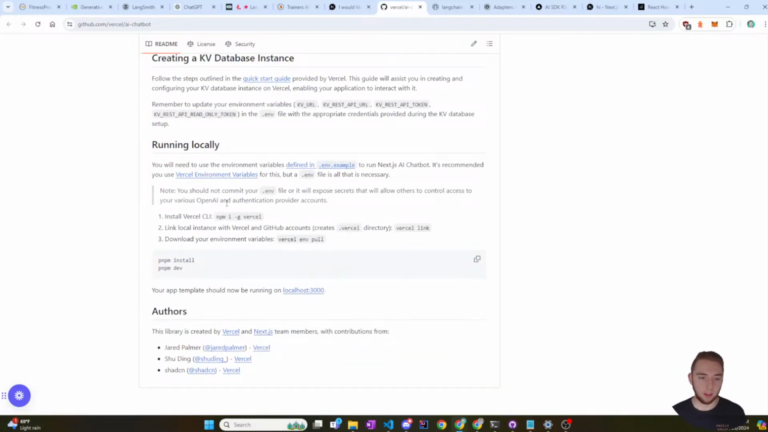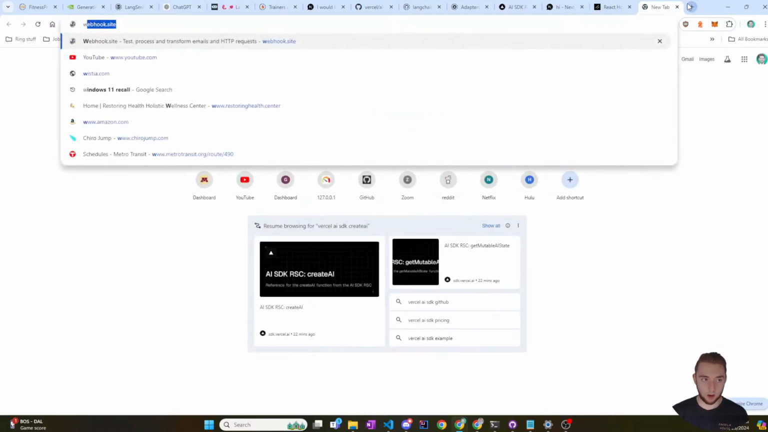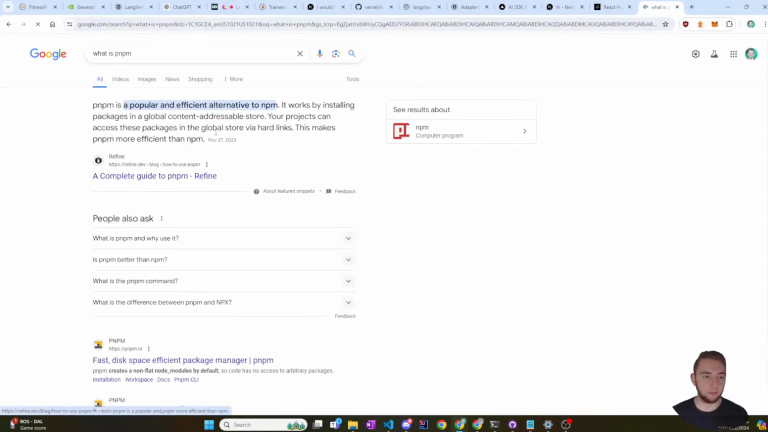Running locally. PNPM. What the heck is PNPM? I wonder if it's something with the Vercel CLI. What is PNPM? Oh, it's just an alternative to NPM. Okay. I mean, that makes sense. I don't know if I want to deal with that right now, though, because I know npm is bloated. It's slow, it's bloated, but I'm fine with that.